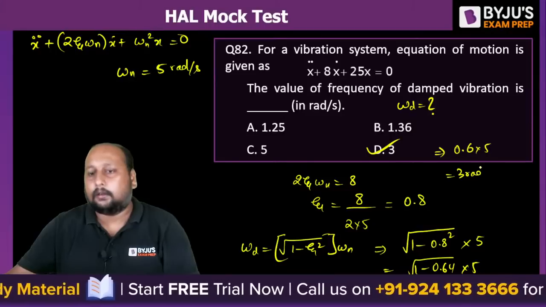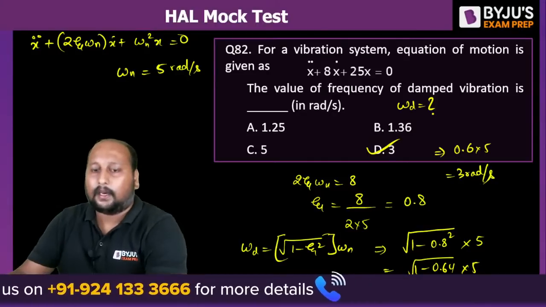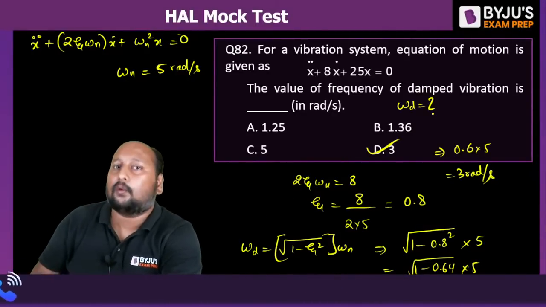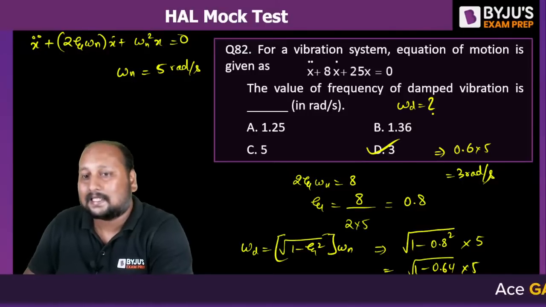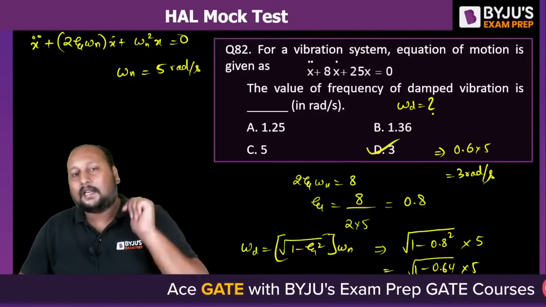3 radian per second. Option D is the correct answer. Omega d is 0.6 and 1 minus 0.64 is 0.36. The root of 0.36 is 0.6. So 0.6 into 5 is 3 radian per second. Option D is the correct answer.